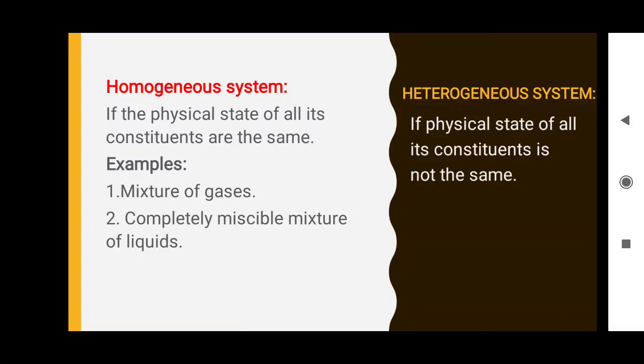Heterogeneous is the opposite of homogeneous. If the physical state of all its constituents is not the same, it is heterogeneous. A good example is oil in water. After mixing, we can find the oil floating on the water.